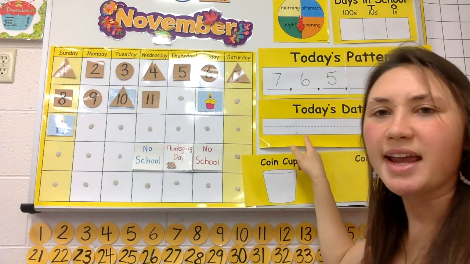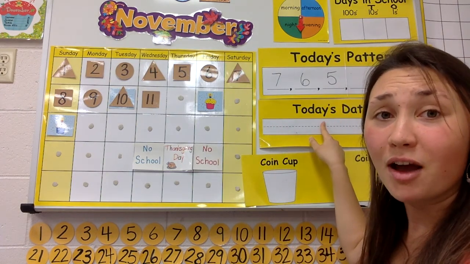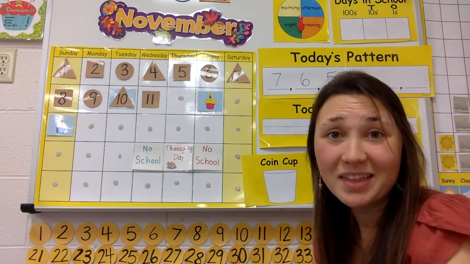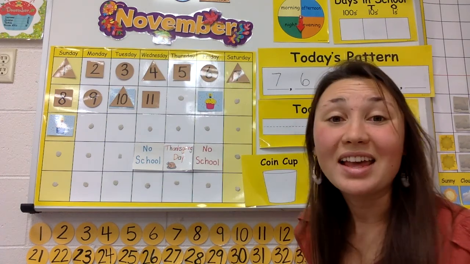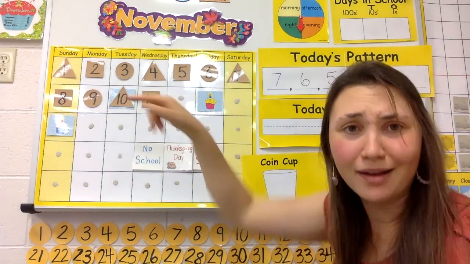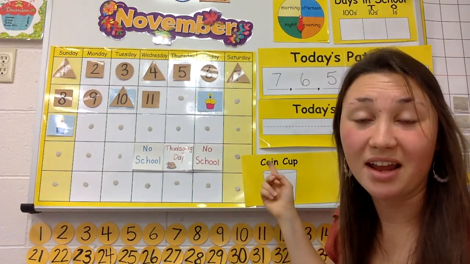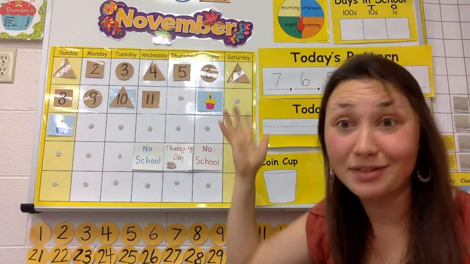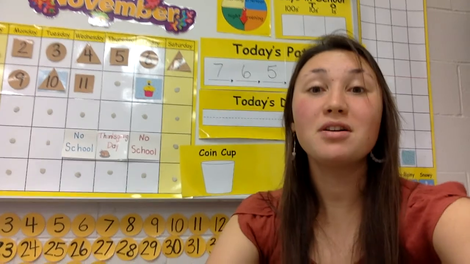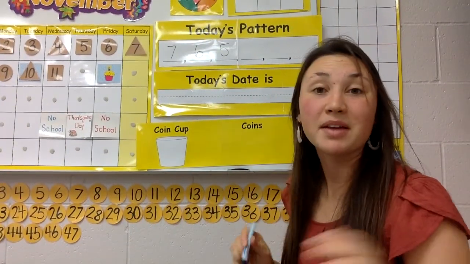Also, today is kind of a neat day. Usually we write the date with writing the month, but sometimes you can write the month with the number of the month that it is. And November is actually the 11th month, and today is the 11th day. So today is the 11th day in the 11th month. So sometimes you can write the date with just numbers. You can do 11-11. But today we're going to write it like we always do. So grab your whiteboard and write the date along with me.